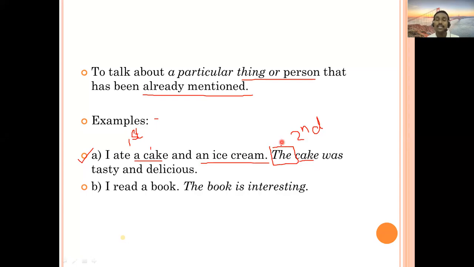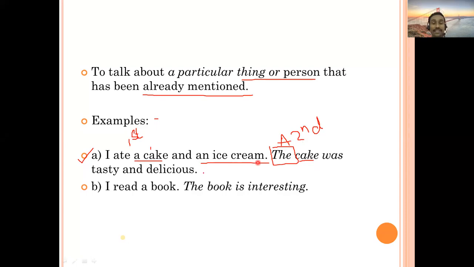Here you can't say a cake was tasty and delicious, because it will be totally different, or it will not be meaningful to say I ate a cake and an ice cream. A cake was tasty and delicious. You will not be clear. You will not be specific. People get confused about what kind of cake you're talking about.